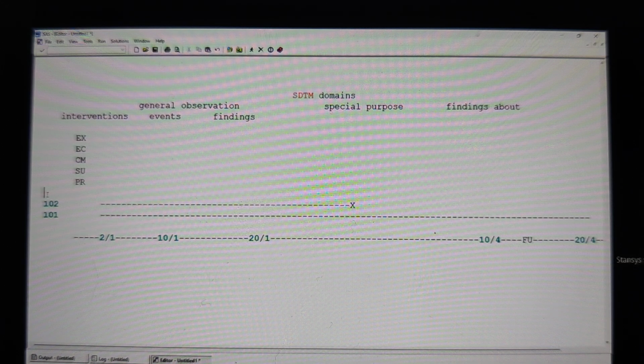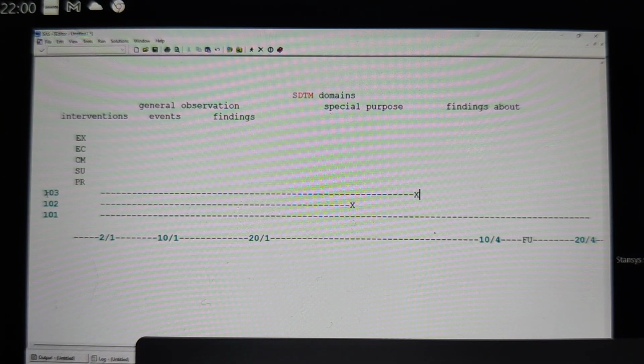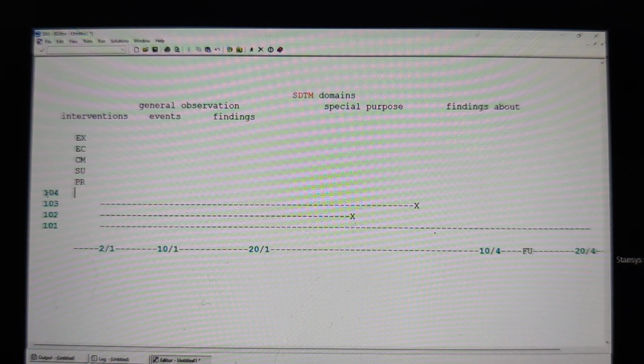Now there is one more scenario. I have a subject called 103. He is involved in the clinical trial and taking everything, but suddenly during the clinical trial he met with an accident and he died. And there is one more subject called 104. He is enrolled in the trial, and suddenly he is transferred to some other city. He cannot participate in the clinical trial, and he stopped coming.